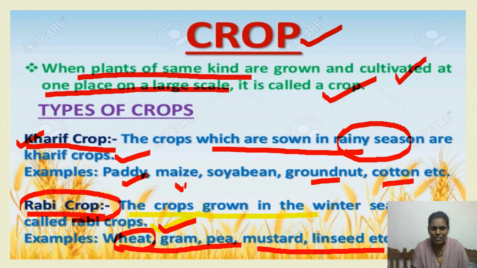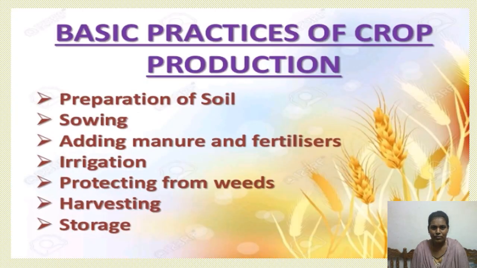Now let us discuss what are the basic practices of crop production. Let us discuss these basic steps that are involved in crop production. There are 7 important steps in crop production. Whatever crop it is, we have to follow all these steps in that crop production. What are those?